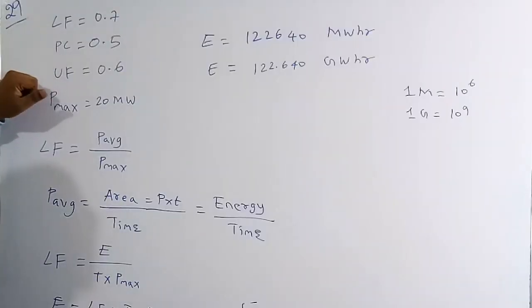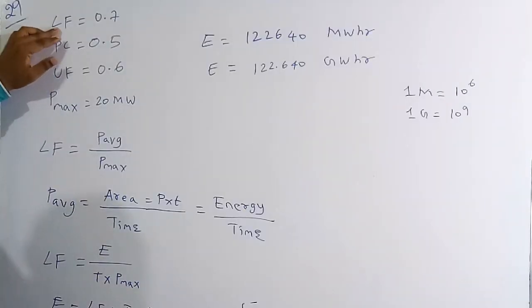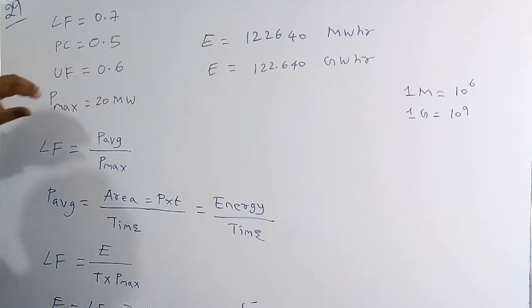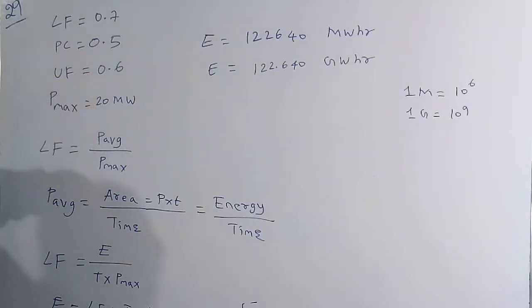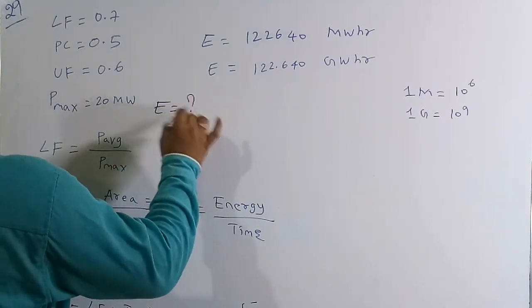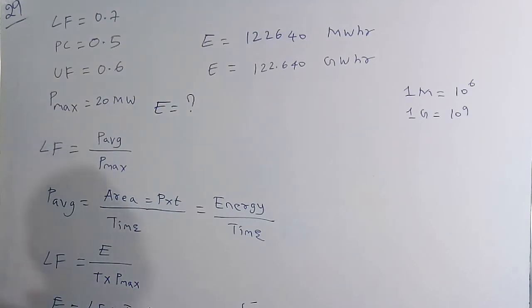So basically in this question they have told that the load factor is 70% means 0.7 and the capacity factor or plant capacity which is 50% means 0.5 and also they have given the used factor which is 60% means 0.6 and the maximum demand is 20 megawatt. So based on this we have to find the amount of energy consumed in 1 year. So basically the load factor is the ratio of the average power by the maximum power.